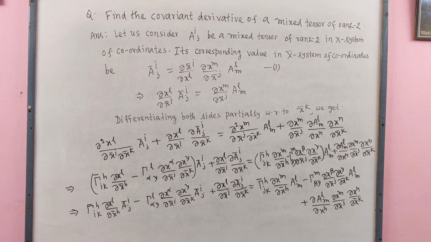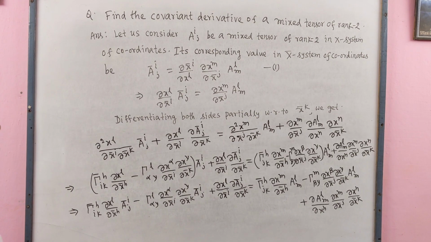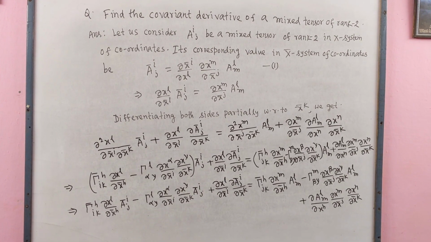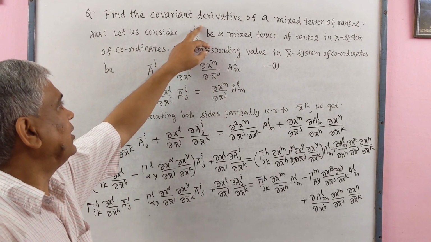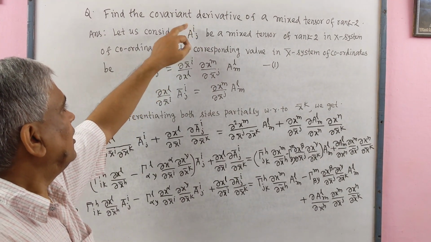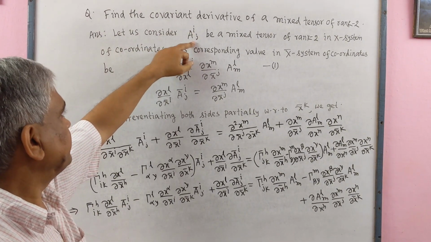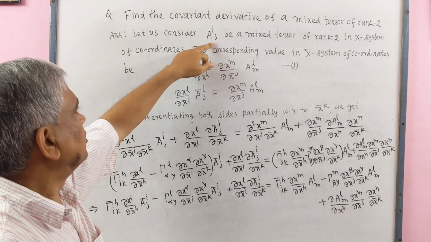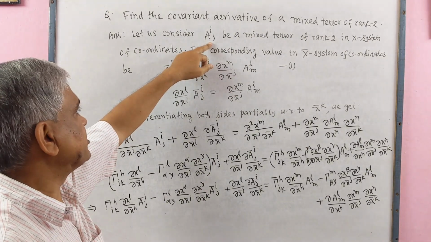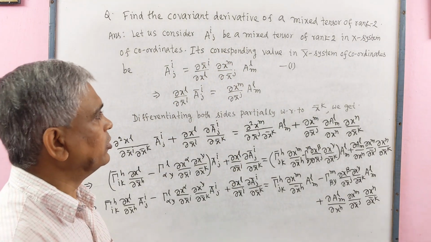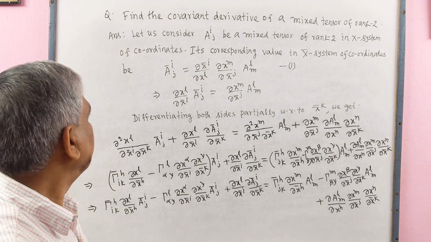Now, the question is to find the covariant derivative of a mixed tensor of rank 2. Let us consider A^i_j. I appears as contravariant suffix and j as covariant suffix, so this is called the mixed tensor. Let A^i_j be a mixed tensor of rank 2 in the x system of coordinates.